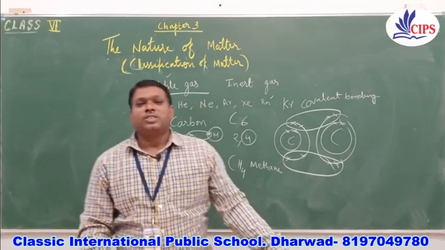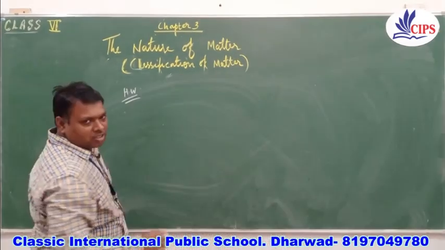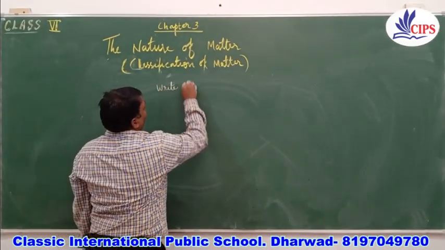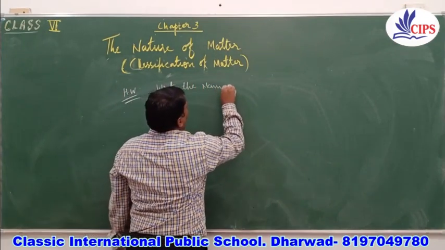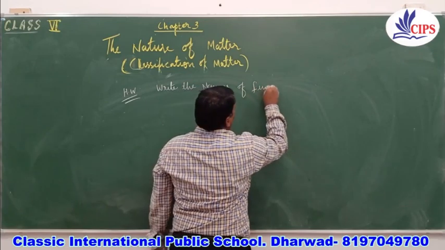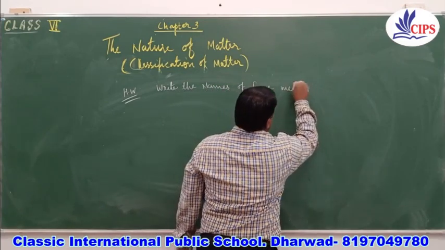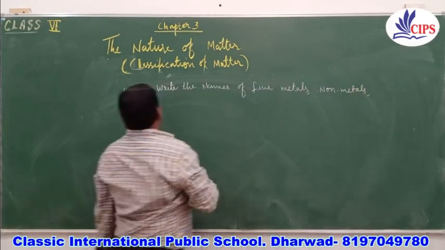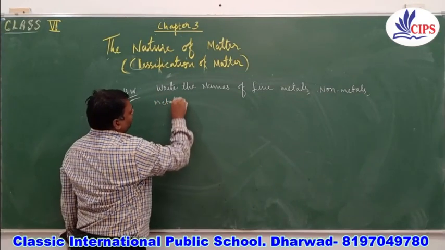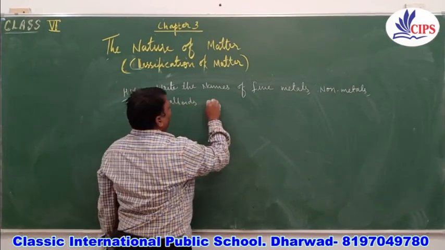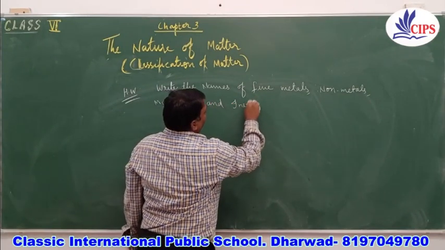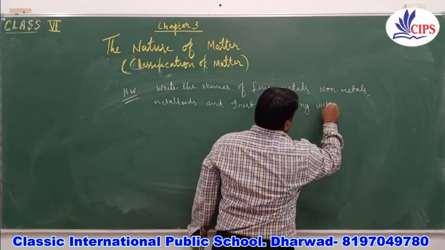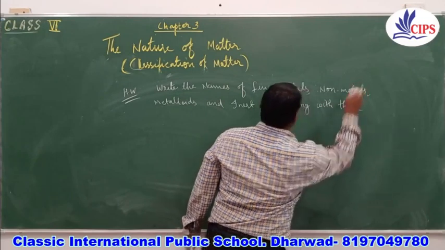Okay children, now I am going to give you homework. The homework for the day is to write the names of five metals, non-metals, metalloids, and inert gases along with their symbols.